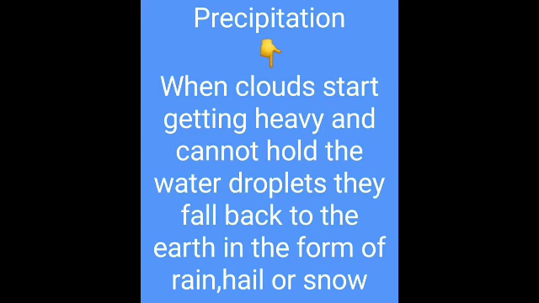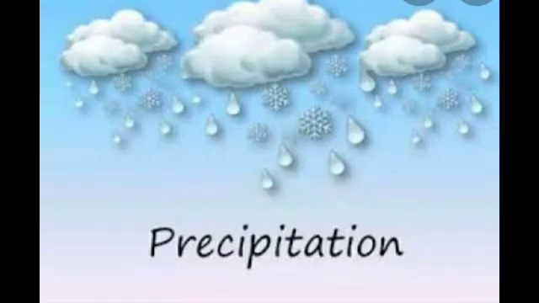So what do you mean by precipitation? The wind movements cause the cloud particles to collide, that is, to come together. So they become rain-bearing clouds and fall back onto the earth's surface. This process is known as precipitation. So after condensation, the wind causes the cloud particles to collide, then they become rain-bearing clouds and fall back to the earth's surface.